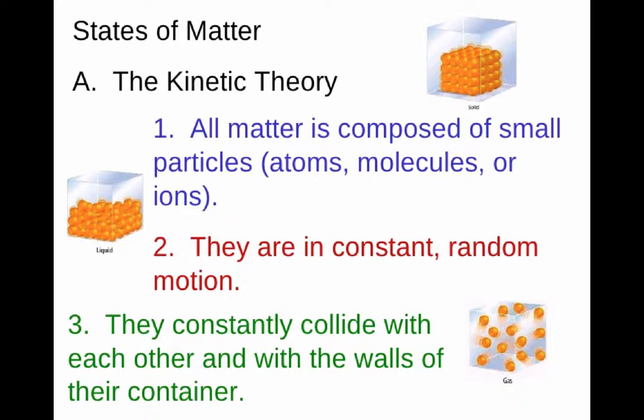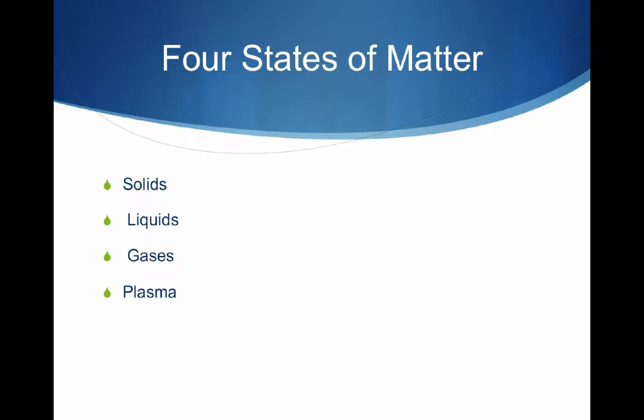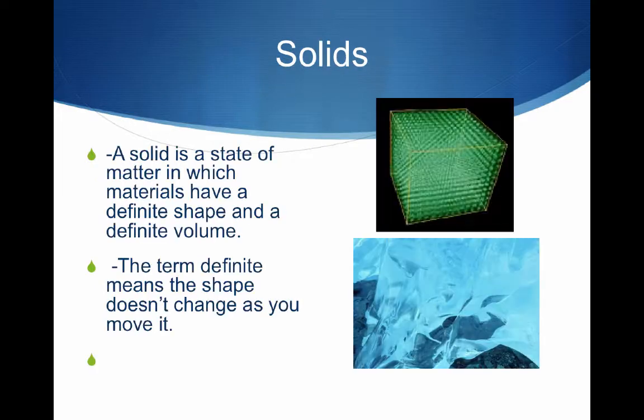And then the third part of the theory is that they're always colliding with each other and the walls of their container. And this is especially true for gases. So we come up with four different states of matter. We have solids, liquids, gases, and plasma.